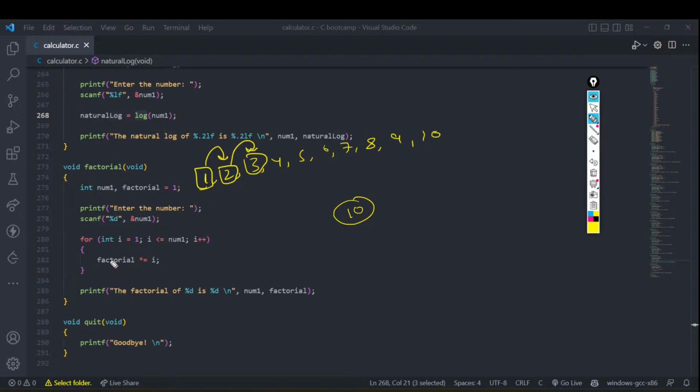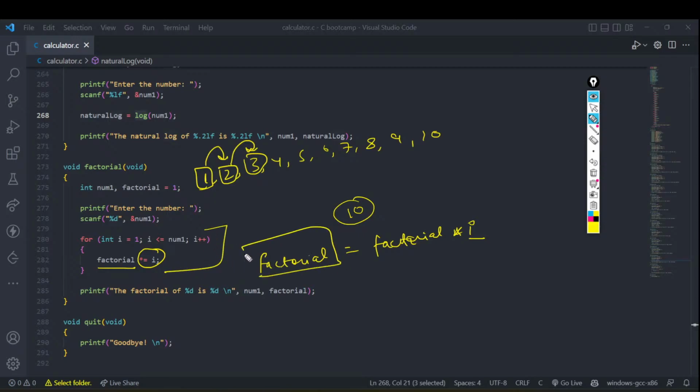Like, this is what we are doing effectively. We are storing the result into a factorial variable. And this, by the way, guys, is a shorthand of writing factorial equals factorial times i. And I'm sure you know what i is. i is every time the iterator, right? So this is basically about how you can get a factorial of a number. And once the loop is done, you can make sure that your factorial variable contains the factorial of the number, right? And then you can directly break. That's simply about it, right?